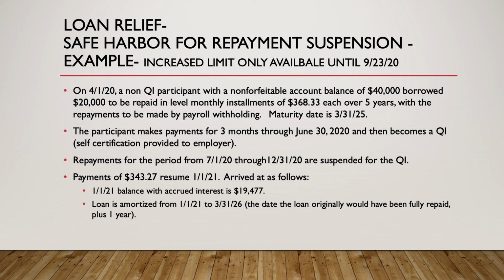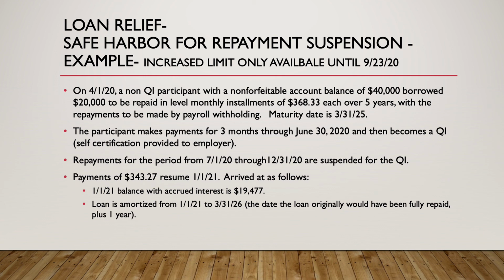So I just wanted to go through briefly the loan relief under the CARES Act. The loan relief under the CARES Act had two provisions. One was the ability to take more than 50% of your account balance, up to 100%, or $100,000, the lesser of. That increased loan limit expired on September 23rd of 2020.